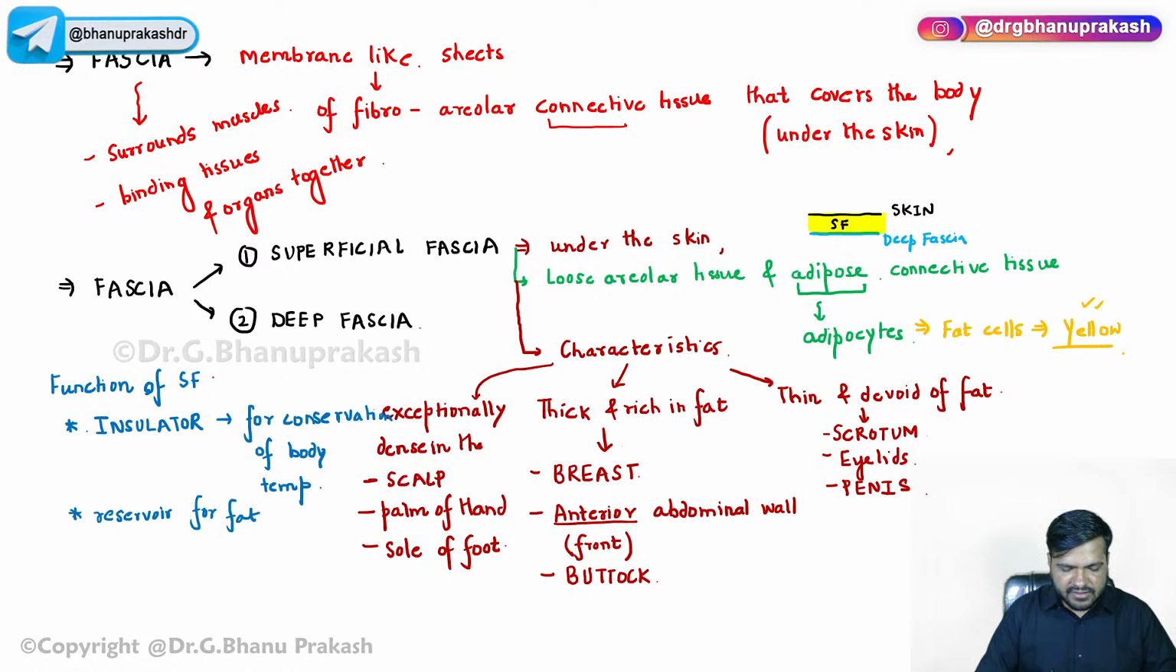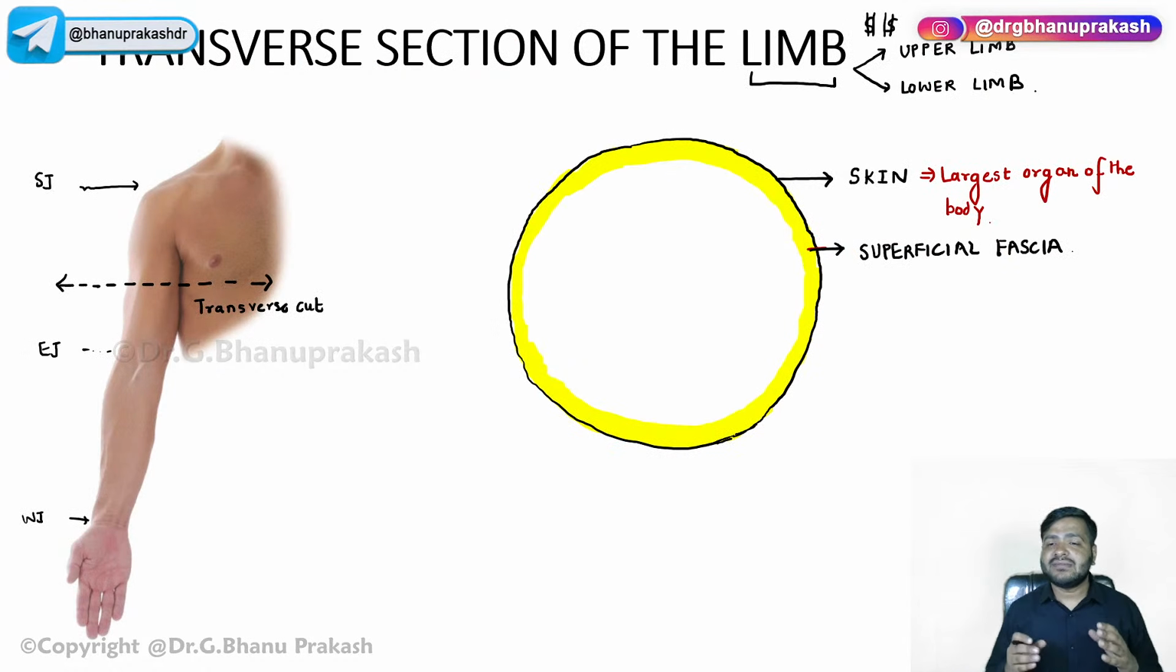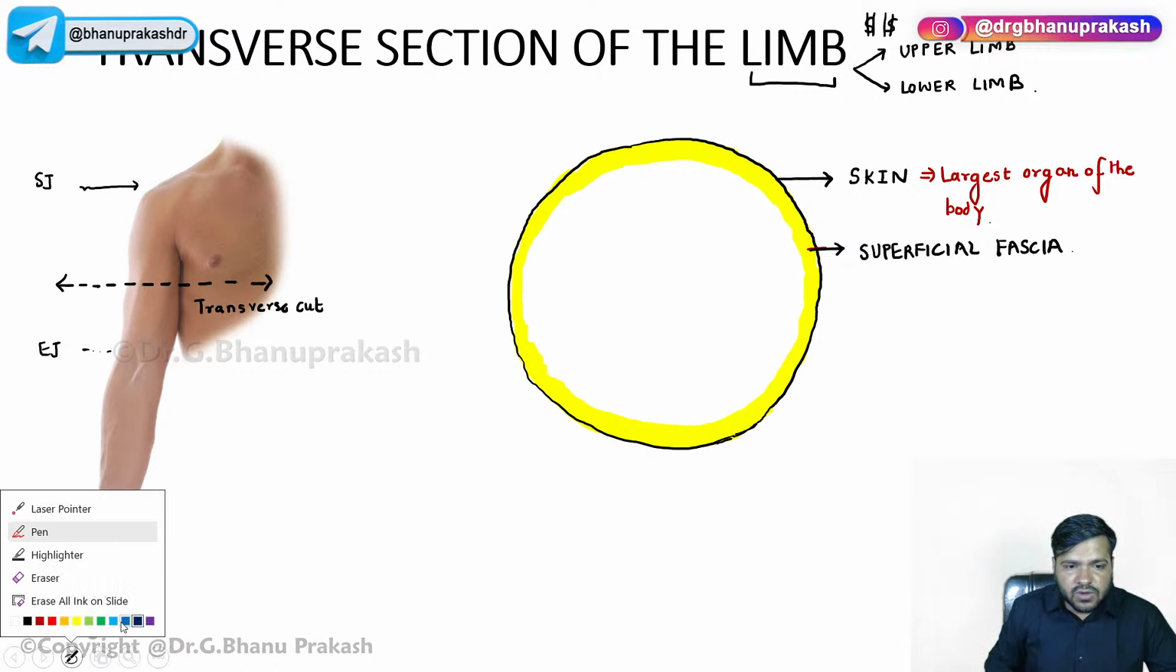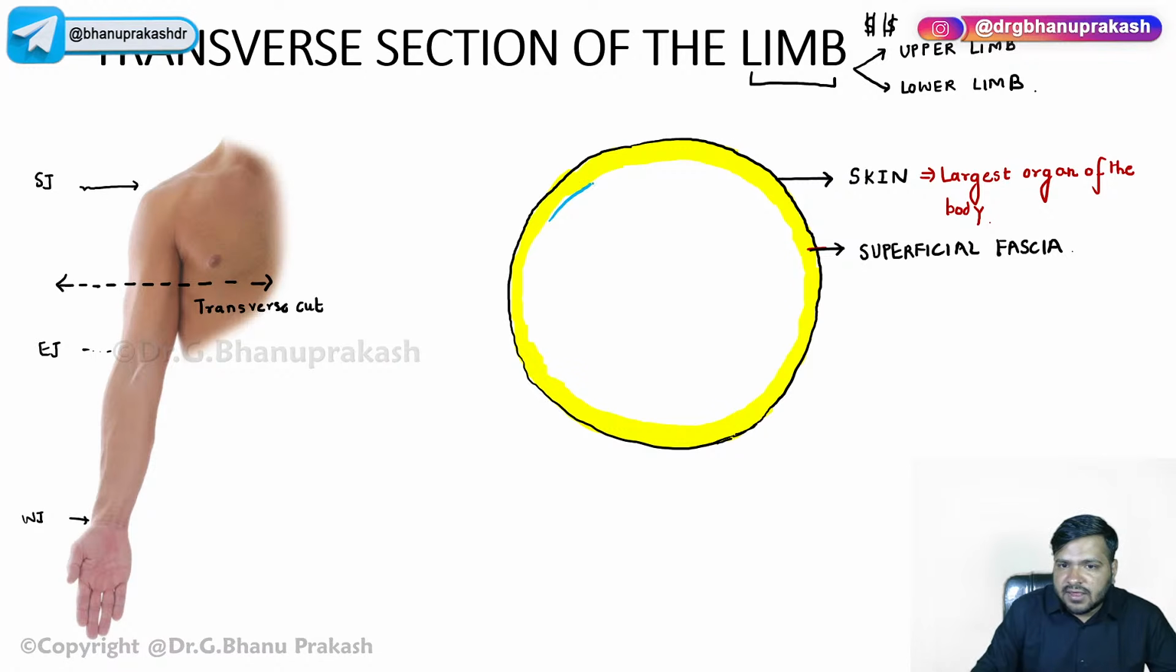Okay, so I hope it is clear to everyone. Just give me a thumbs up in the chat box if the superficial fascia is done. Now, as soon as you remove the skin, you dissect and remove the superficial fascia, the another layer which comes into picture is called the deep fascia. Let me draw it with blue color. Yes, very good.